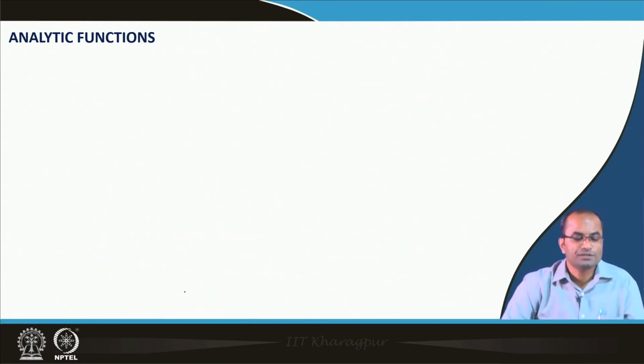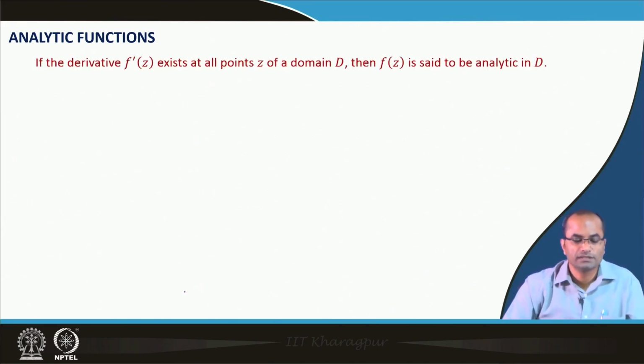There is an extension of this differentiability in the context of complex variables or complex functions, and we call it analyticity. So, analytic functions. We will now understand what analytic functions are; what differentiable functions are we have already seen.